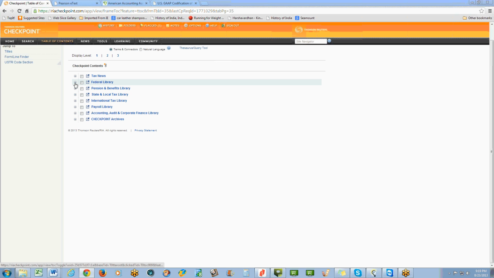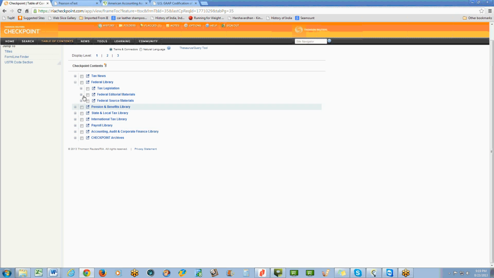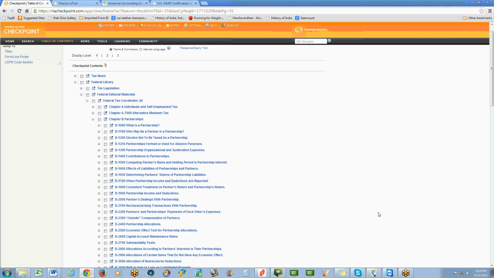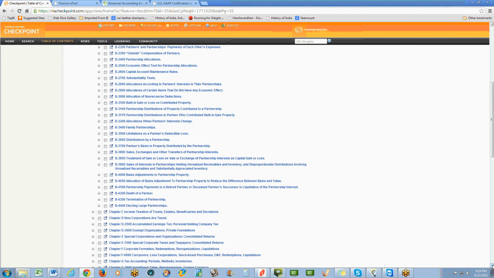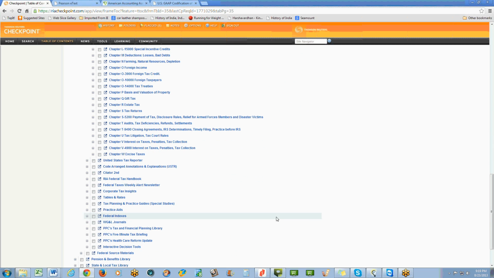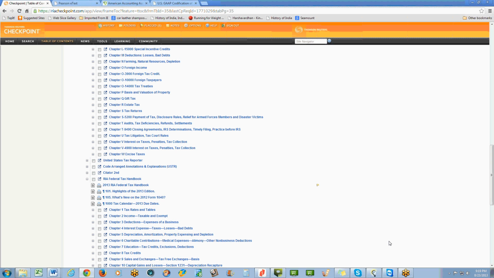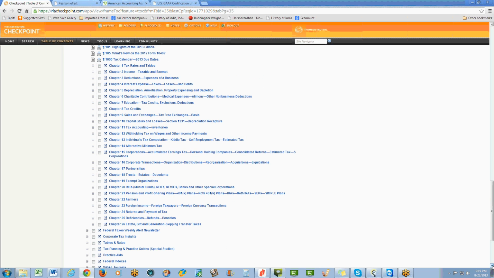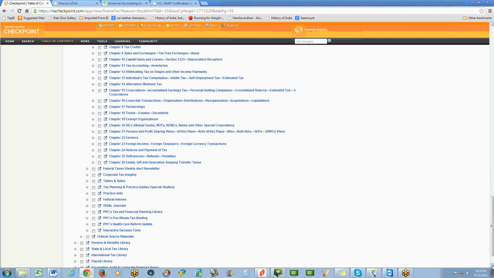Now for quick research, what people use is, if you click on the Federal Library and you go into the editorial materials, I like to use the RIA Handbook. So let me see where I can find it. I like to use this one, the Federal Tax Handbook. Especially for individual taxes, this is a good research tool. If you want, you can use that.